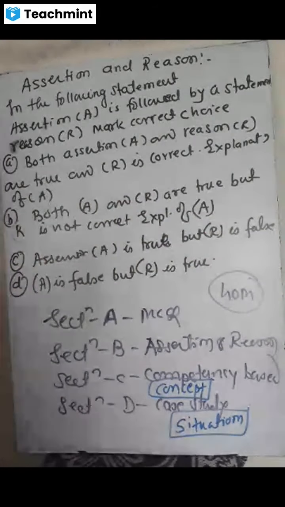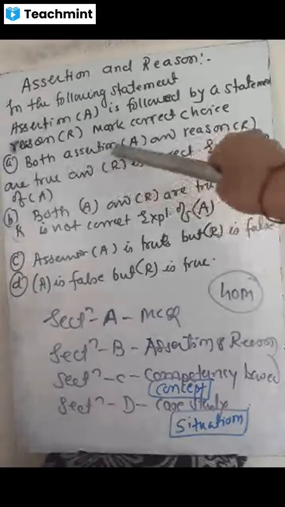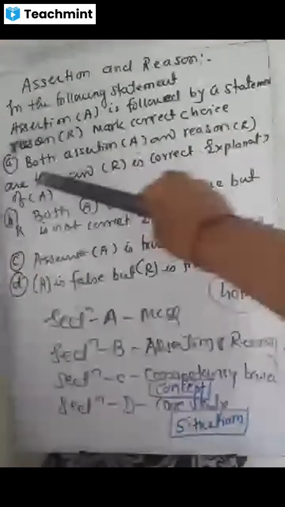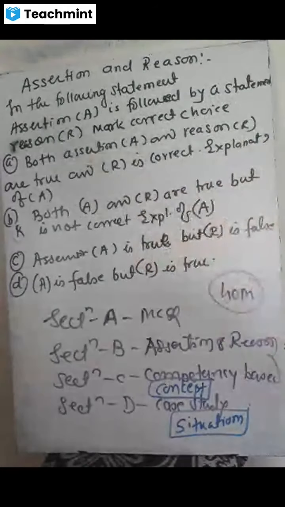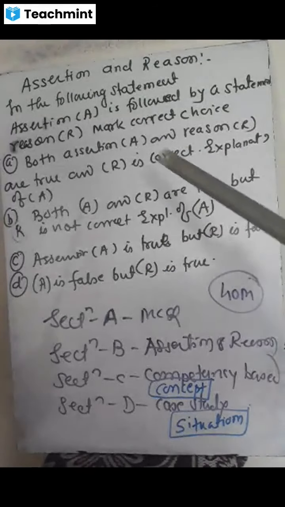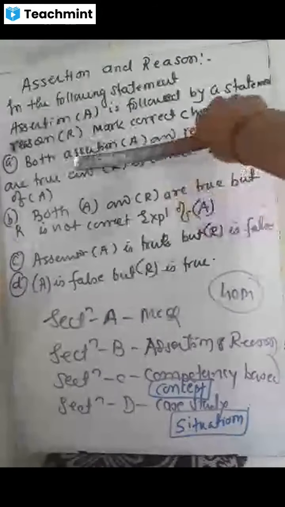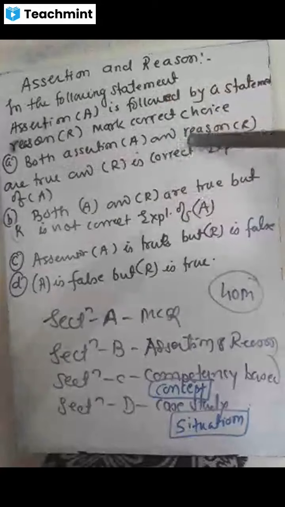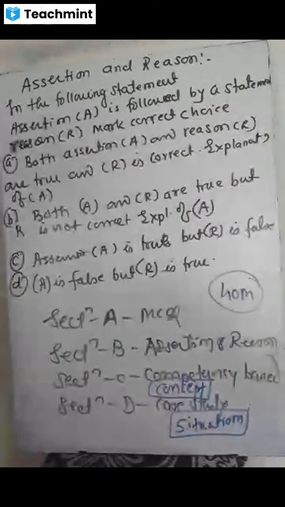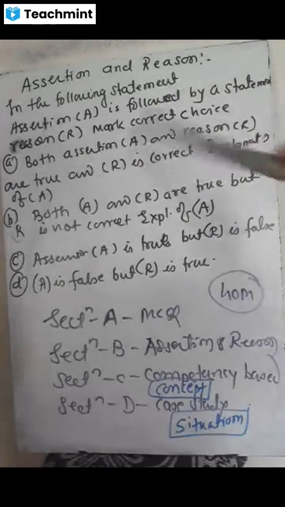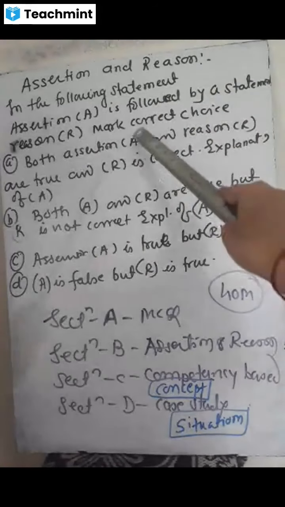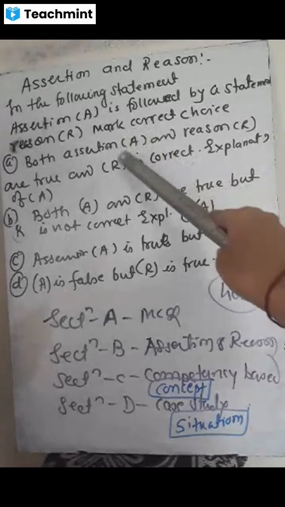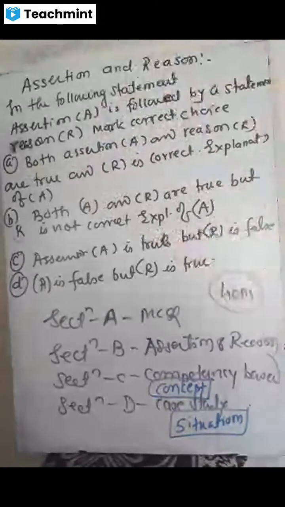The first option will be: both assertion A and reason R are true and R is the correct explanation of A. So when a question is given, first they will give the assertion A, second they will give the reason sentence, and then you have to check. Sometimes you have to solve and then find whether R is a correct explanation of A, then only you can put the tick as A.